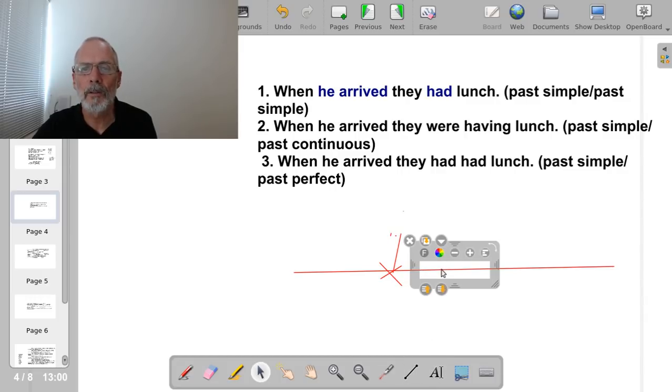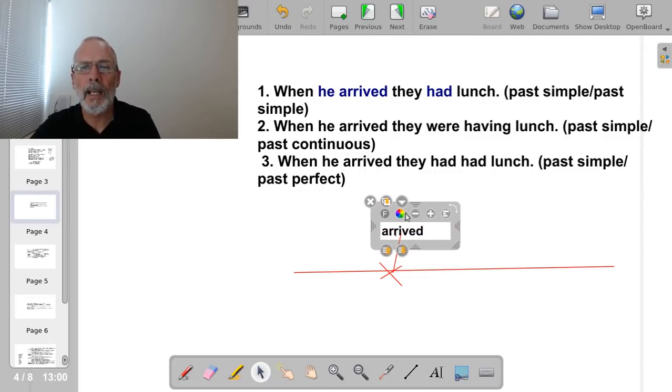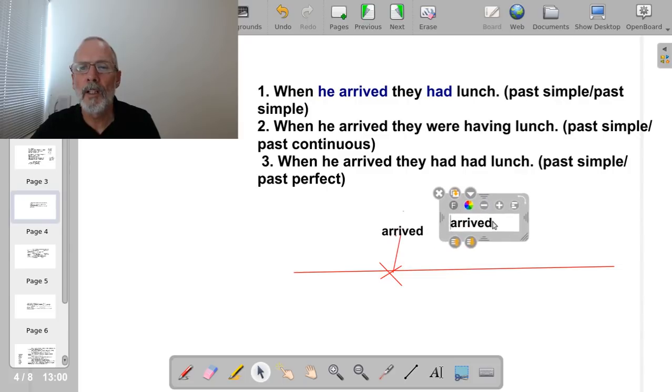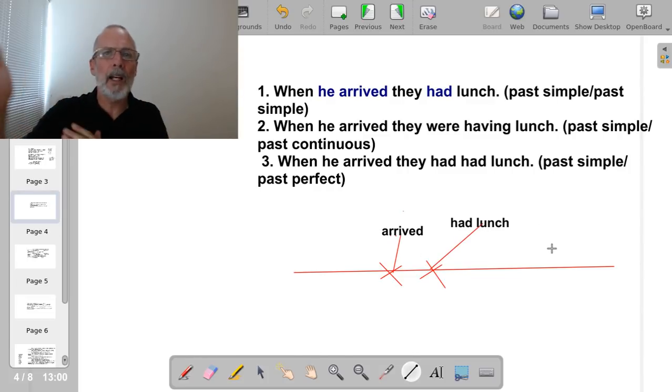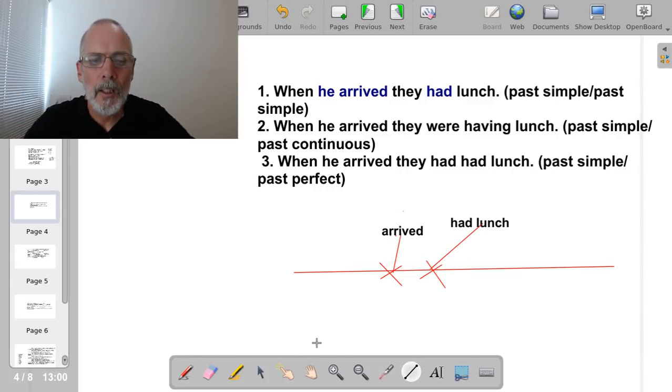Sorry, that's wrong. Well, I can put that there. Arrived. Let's move that up there. This is the point in time where we arrived, and this is the point where we had lunch. We had lunch after we arrived. So we arrived, then we had lunch. Past simple, past simple.